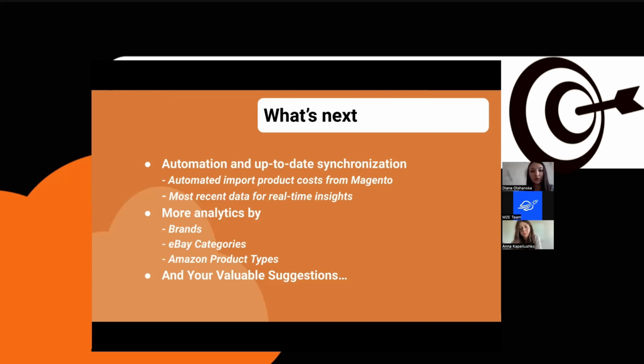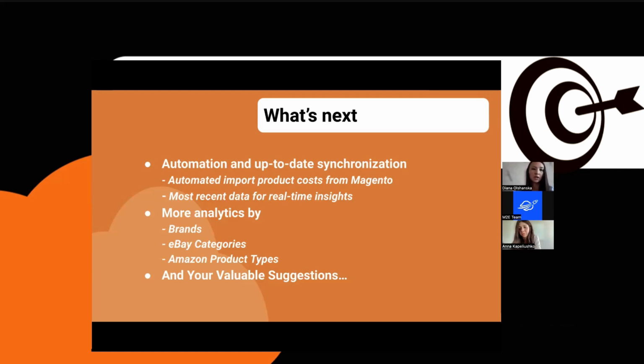The product cost will be flowing to analytics right after you update these values in your Magento. So this way you'll always have access to the most recent data, and this saves you time and effort.